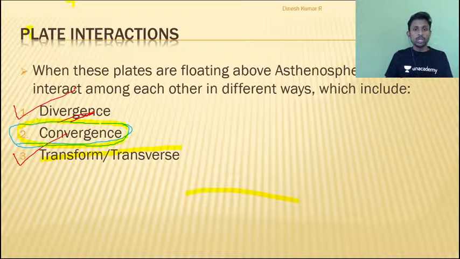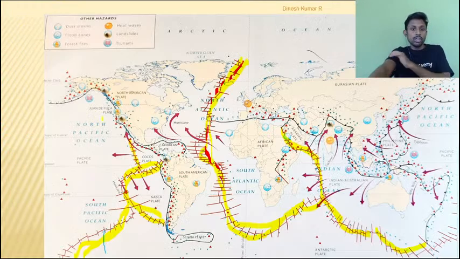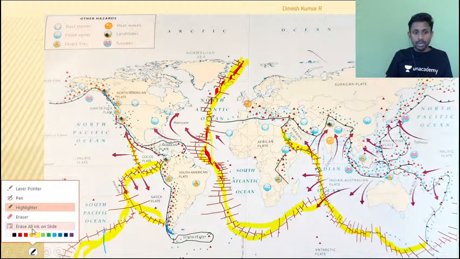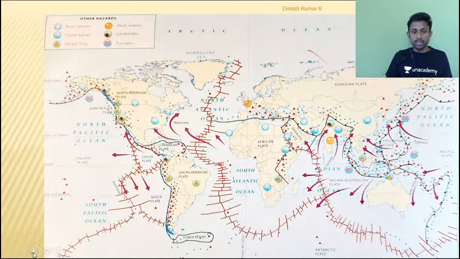What is convergence? Two land masses are going to collide with each other. First, let me show them in the map, then I will talk about this further. Can you see this map very clearly? I have taken this map directly from our Oxford Student Atlas. If you can see, we have talked about these red lines, which were divergences. Apart from that, can you see these black lines? I hope the laser is very clear, right? These black lines show convergence on this map of the world.